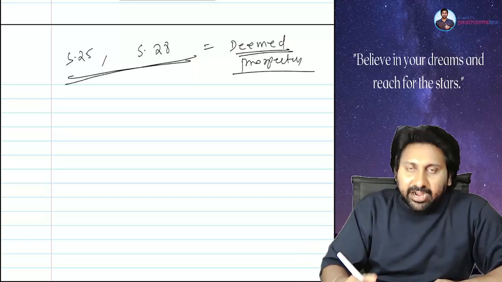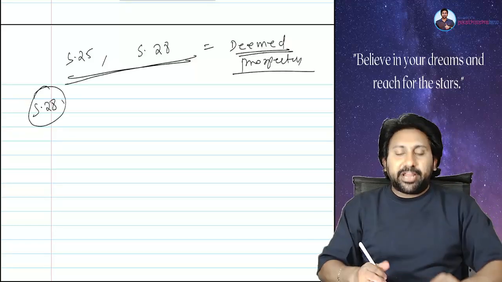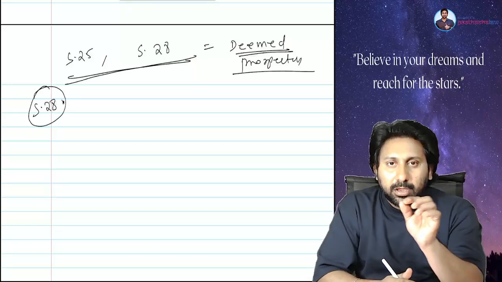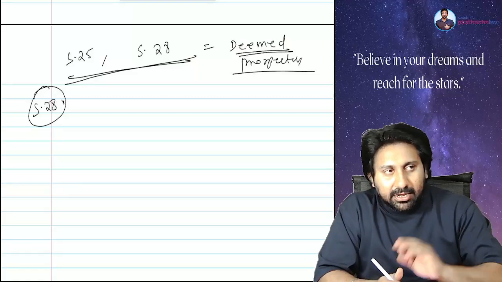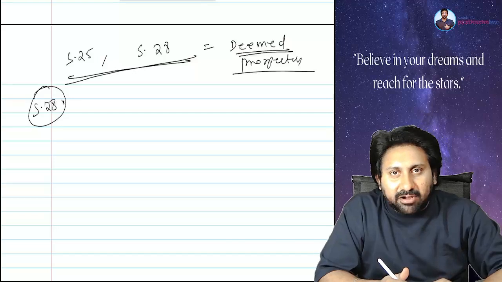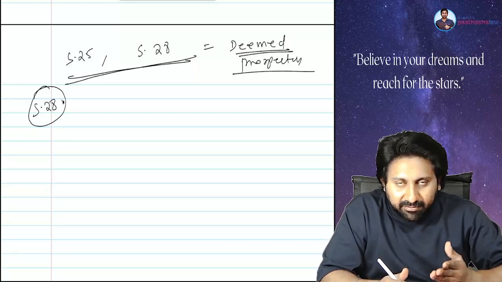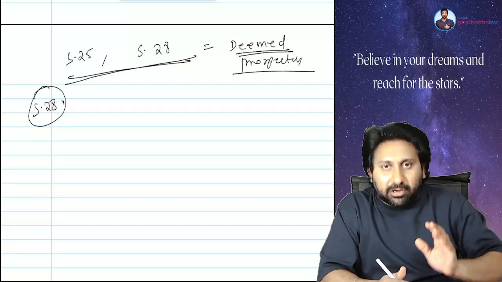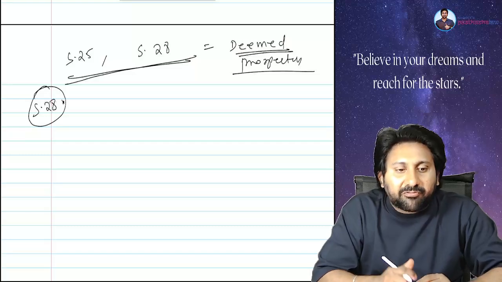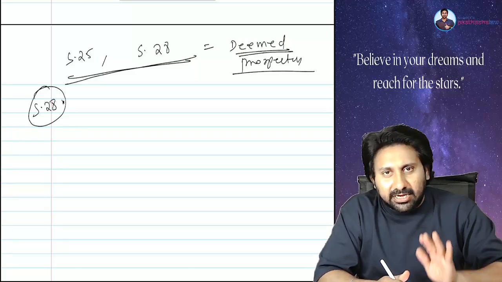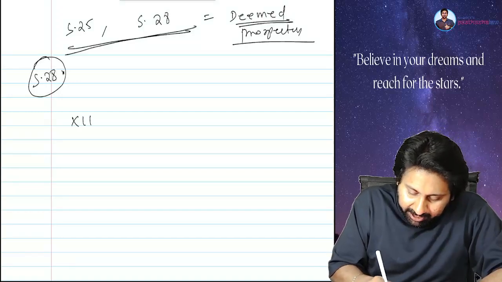25, 28. Listen, first I will explain the section 28 summary. What is 28? Companies can go for public offer in two ways. One, direct public offer. Second one, offer for sale. Repeat, everyone. Everyone answer. What are the two types of public offer? Direct public offer, second one is offer for sale. Sir, what is the difference? Listen, I will explain. There is a company called X Limited.